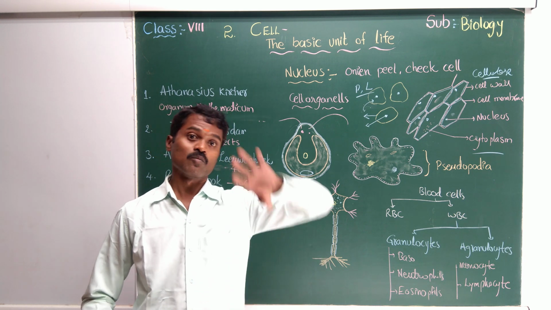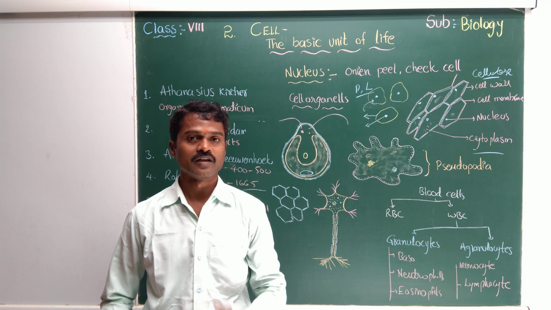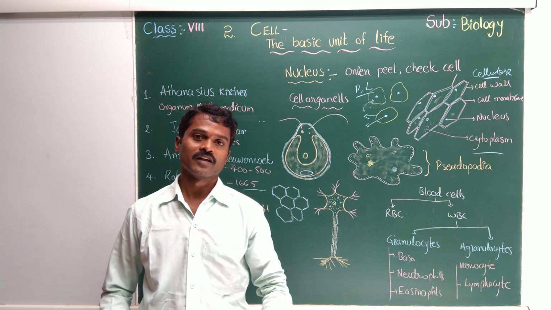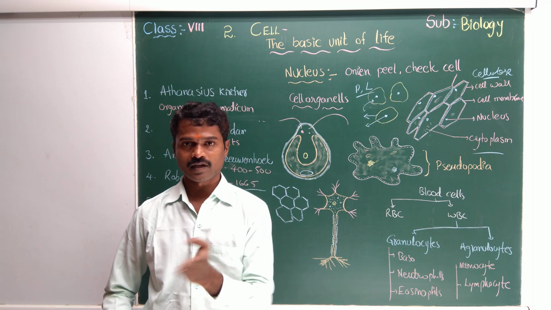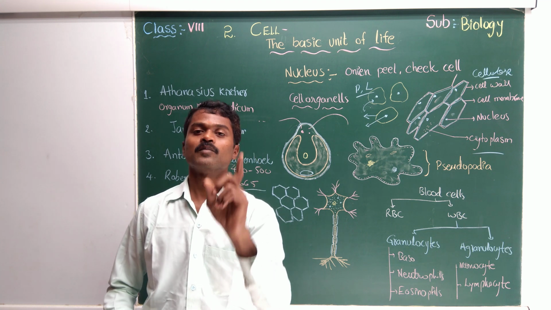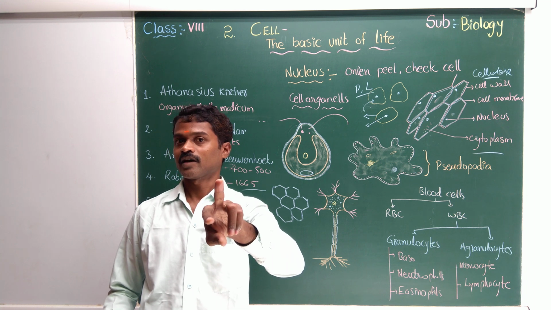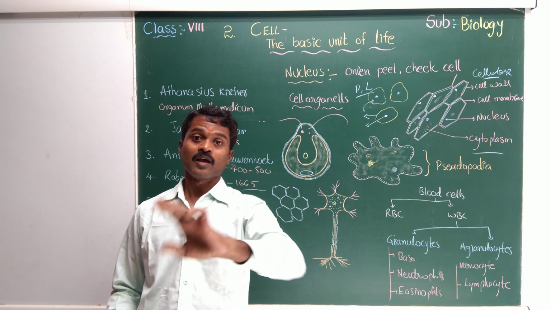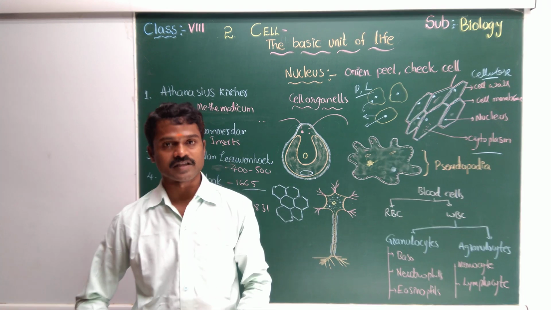Which organism has a higher percentage of water? Jellyfish, 95 and above. Yes. Which food item, vegetable or fruit, has more water? Watermelon? No, watermelon is the second one. It has nearly 92 to 95, but grapes have above 95 percent water.